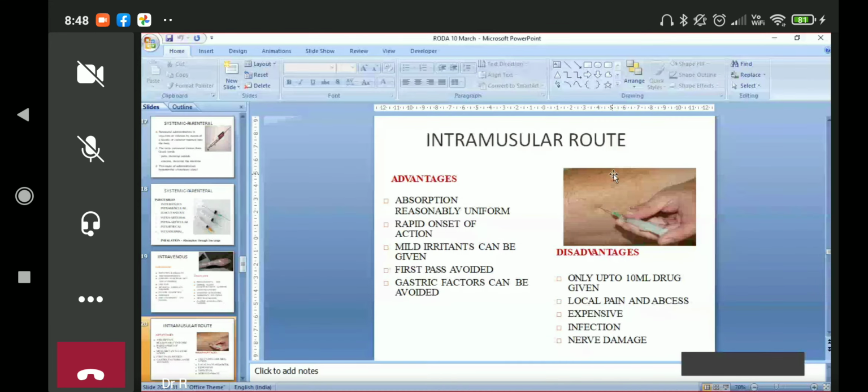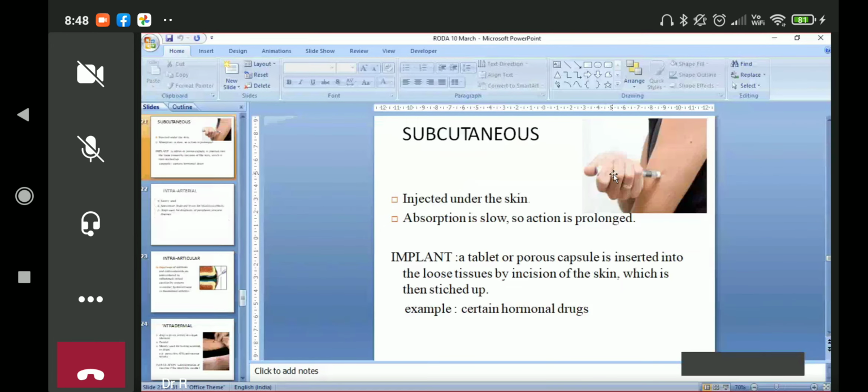So if there is a pain in a hand and we want to anesthetize the hand, we give local anesthesia around this tendon, and we block the median nerve here, so the pain sensation is taken care of. So that's why the course of nerve is very important. We give it to prevent the damage to the nerve.